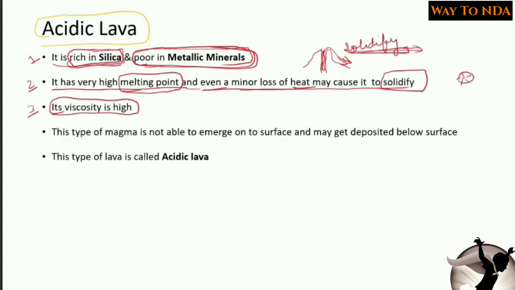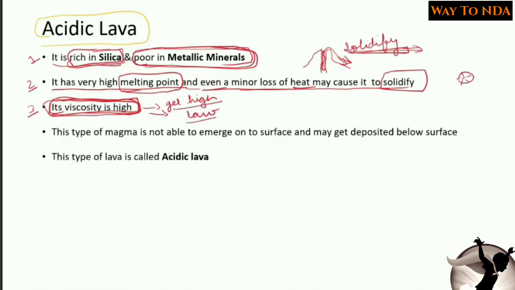The capacity of particles to bond each other is called viscosity, and the viscosity is very high. For example, the viscosity of a gel is high and viscosity of water is low. Viscosity means gel like.